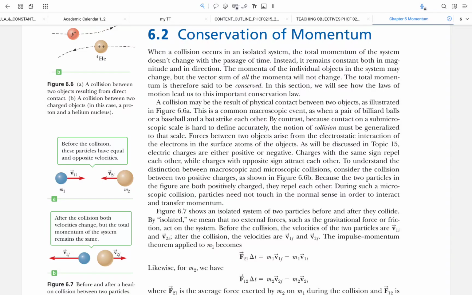We are on the second part, conservation of momentum. This is quite similar to conservation of energy. Energy is conserved. Here, conservation of momentum means the total momentum is conserved.